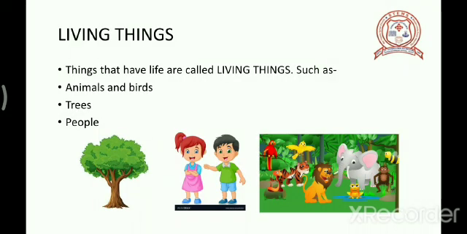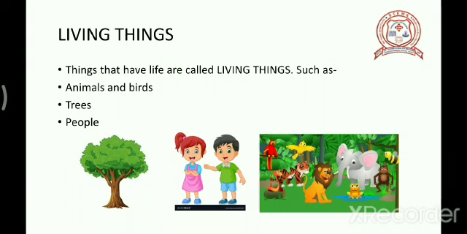Now we will start with living things. All the things that you can see around yourself that move and grow are living things, such as animals, birds, trees, people around us.